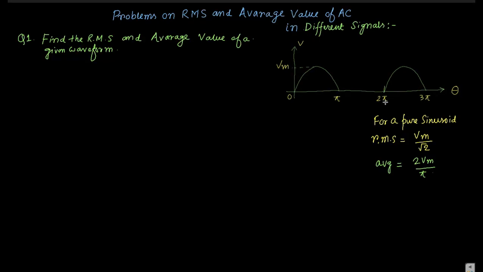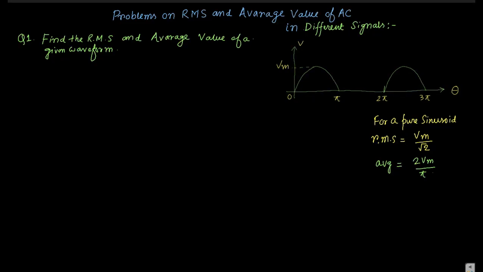In this problem the waveform shows one kind of nature from 0 to pi, and another kind of nature from pi to 2 pi. So we have to split this waveform into two parts.